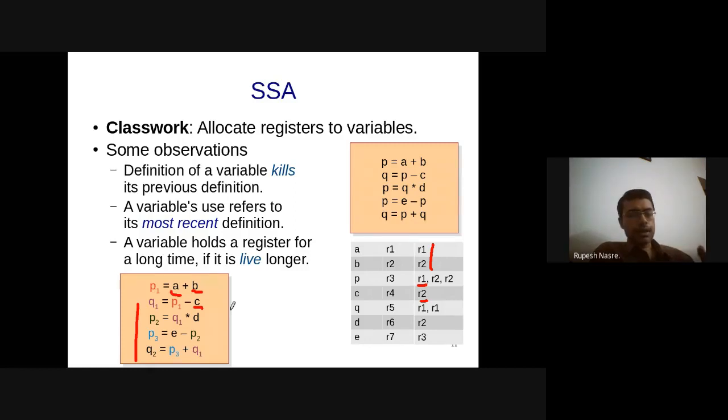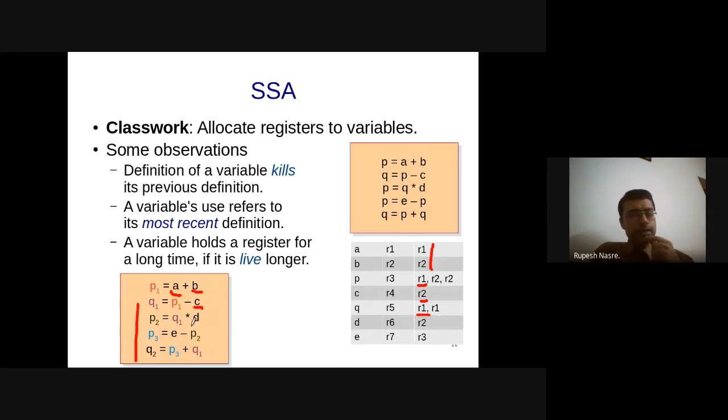Q1 can be given R1 or R2 depending upon whether P1 and C are getting used further. P1 is getting redefined, so definitely that is not getting used. C is also not used further in any of the other expressions, and therefore I can give R1 or R2 to Q1. I decide to use the first register, let's say R1. So that happens here.